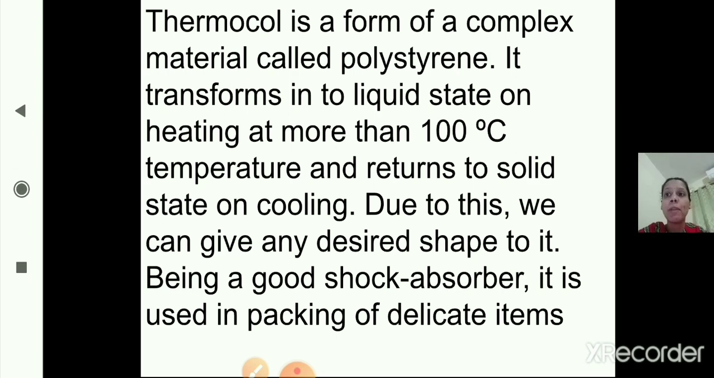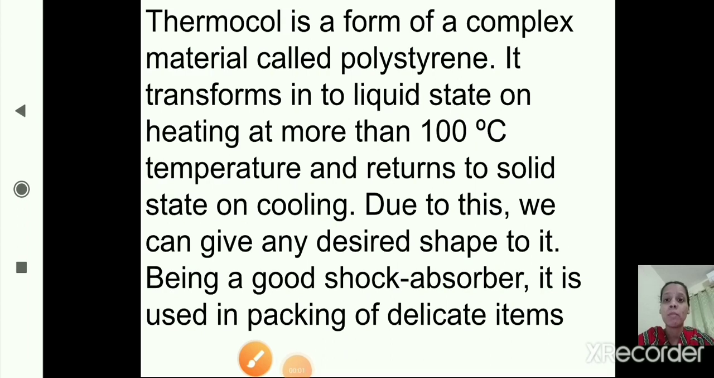It is a form of a complex material called polystyrene, and it transforms into a liquid state on heating more than 100 degrees Celsius, and returns to a solid state on cooling. Due to this property, it can be given any shape. Being a good shock absorber, it is used in packing of delicate items. It reduces or absorbs the worst effects of an unwelcome occurrence or experience. So because of this reason only it is used in the packing of delicate items.